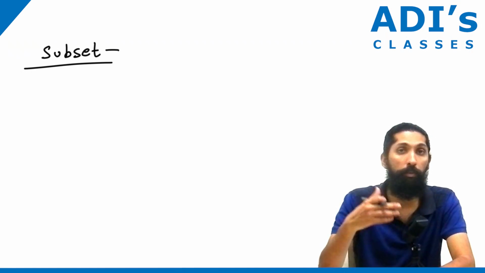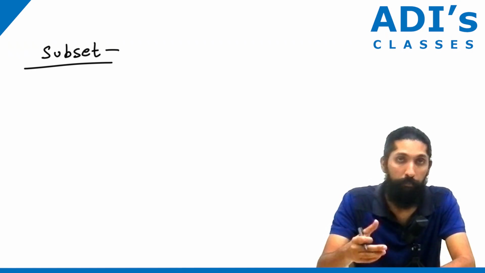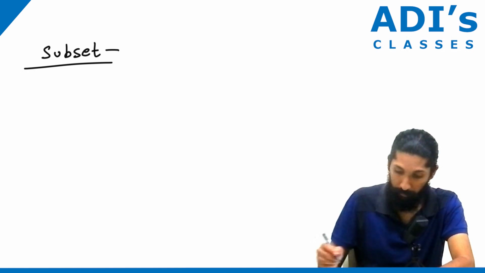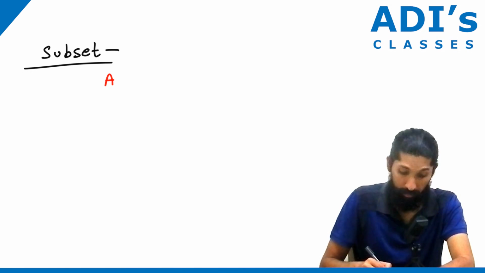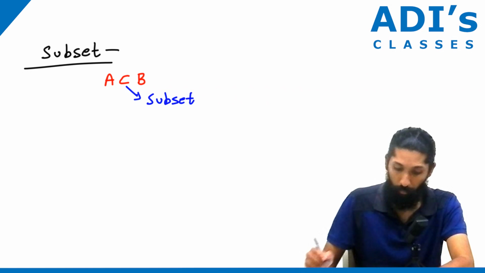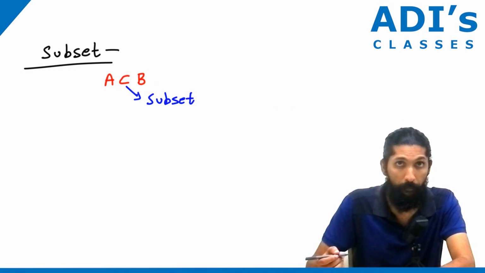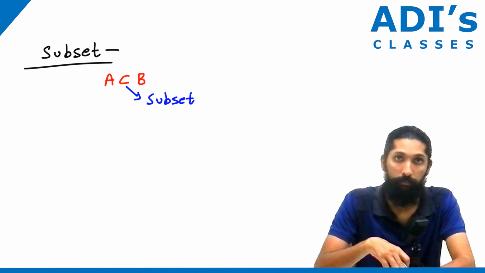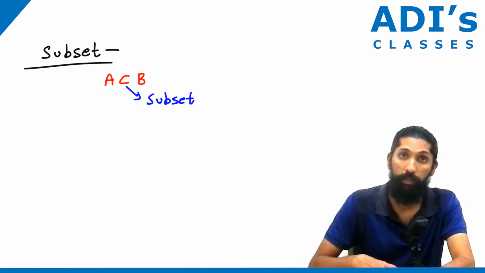Whenever we talk about some random set A being a subset of a random set B, we write it in this particular way: A is a subset of B. That C-shaped symbol is the symbol to represent a subset. Mathematically, how do we define a subset?